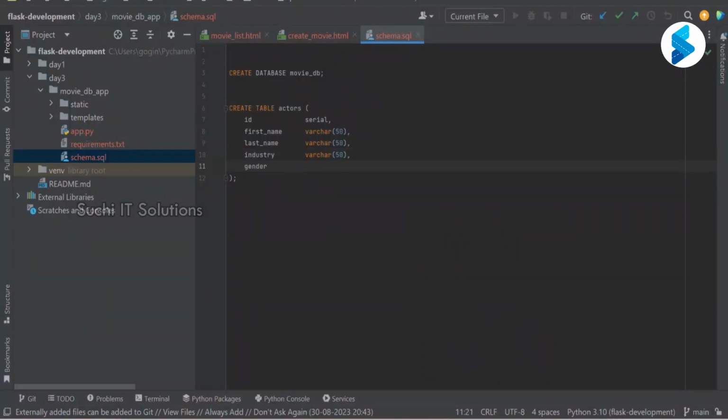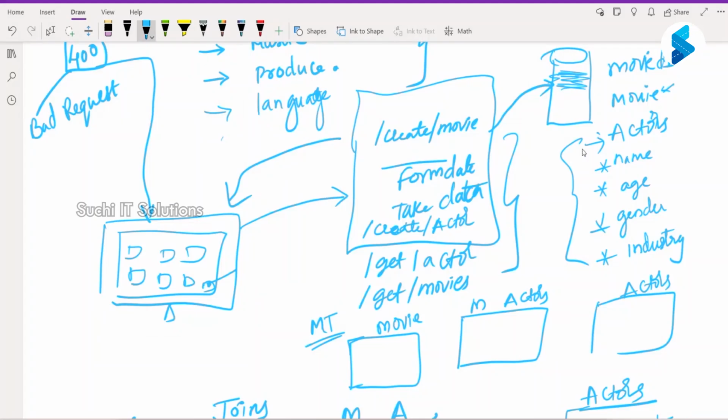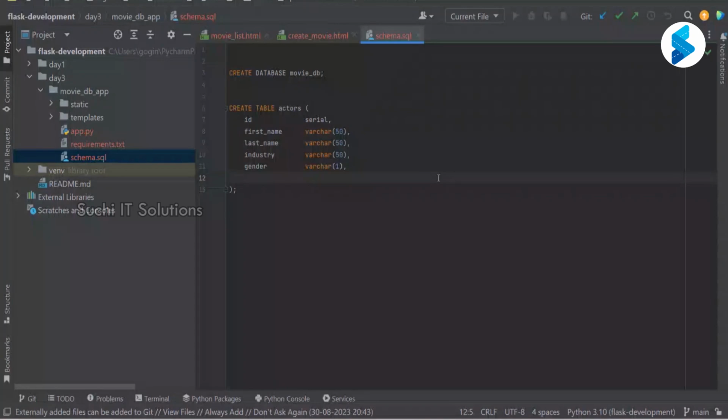I'm going to take varchar 1, which means either F or M, male or female. ID, first name, last name, industry. What else was there? Age. If I want to tell the actor's age, I need the date of birth. Date of birth, I'm going to take datetime.